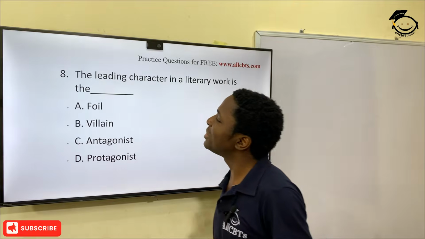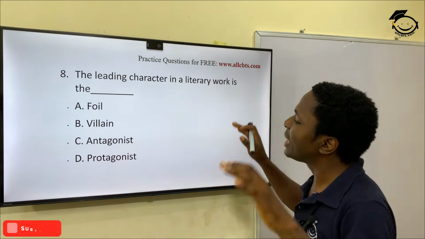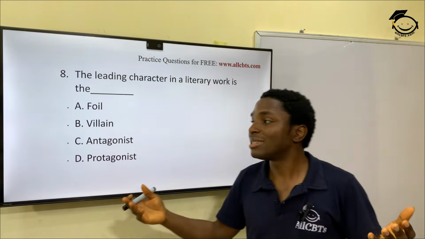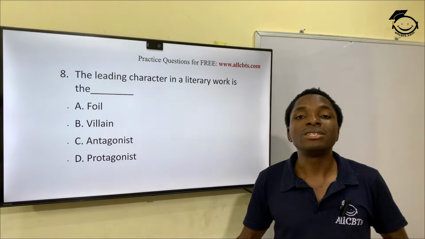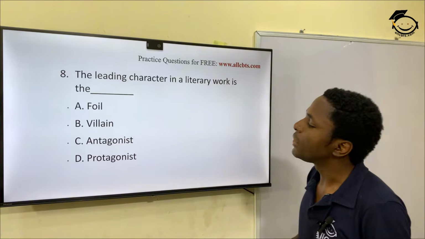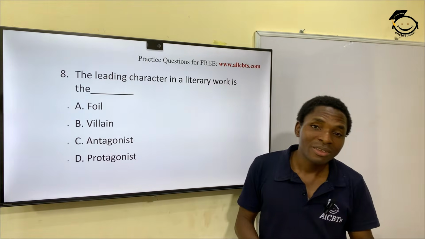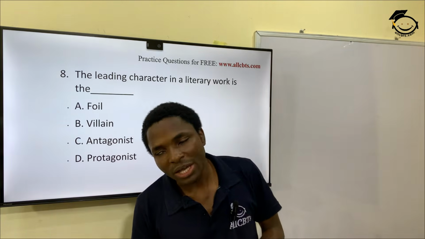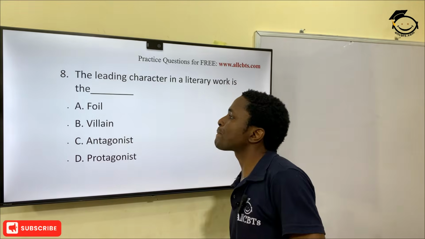And then question 8 now. The leading character in a literary work is called what? That one should be the simplest we've seen so far. That's the protagonist. The protagonist is always the leading character in a play or a device. And then what about the antagonist? Like a supporting role. Sometimes they may even be the opposing role. So that's that.